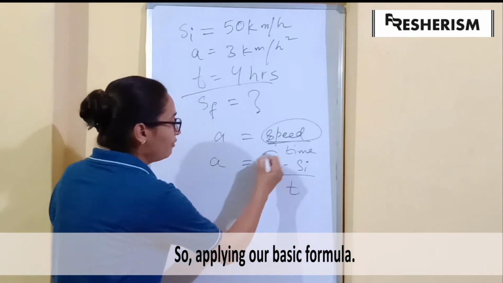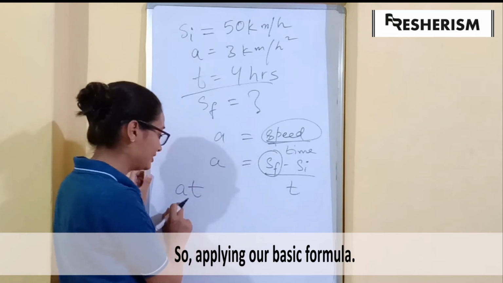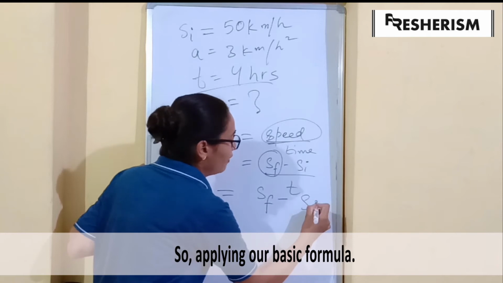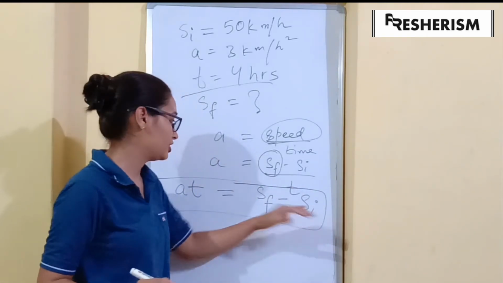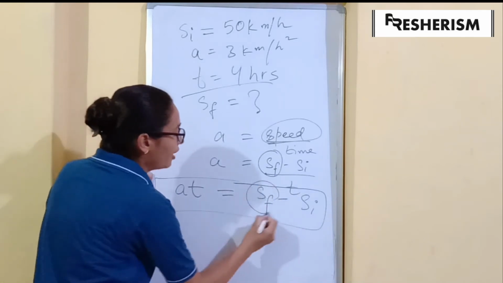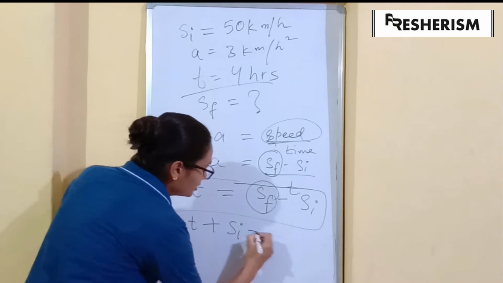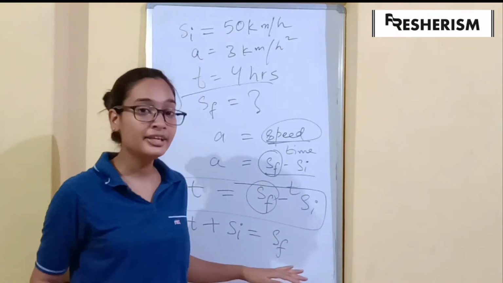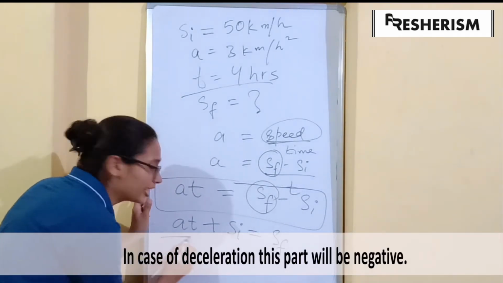So if we have to find this, we do it like A multiplied by T, acceleration multiplied by time, will be equal to final speed minus initial speed. So in order to find the final speed, we add the initial speed to this side. And in case of deceleration, this will be minus, as acceleration is negative in that case.